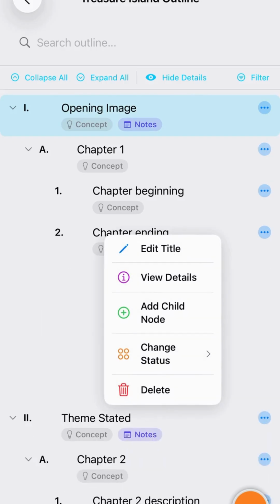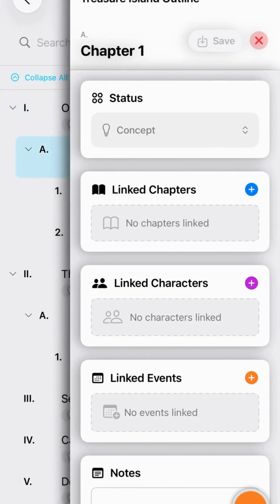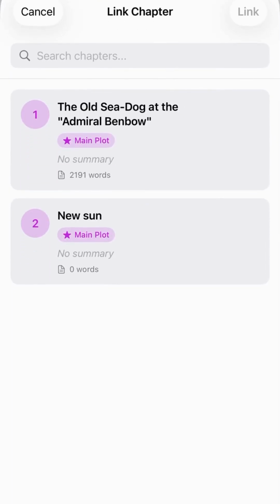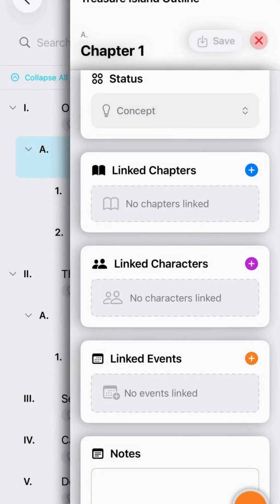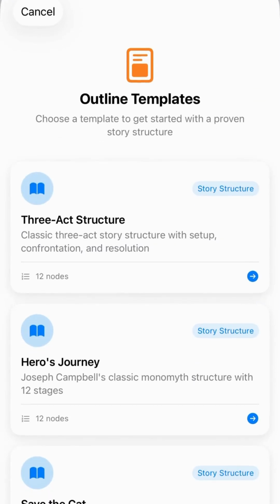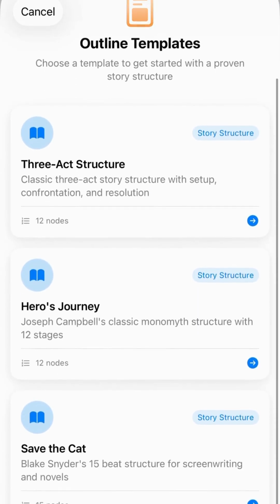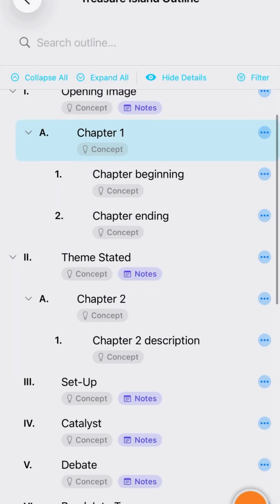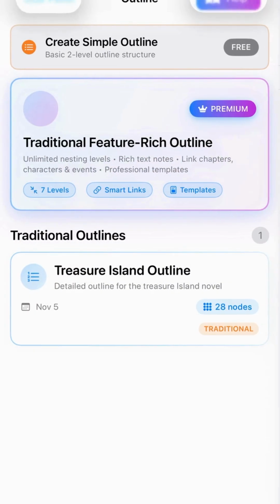If you're not sure how to start your outline, it's best to use one of the templates. You can choose the 3-act structure, the hero's journey, or the Save the Cat template. We'll cover how to use traditional and simple outlines in detail in another video. Once you have an outline, start adding characters or creating events. Characters give you the people in your story. Events give you the scenes that drive it forward.